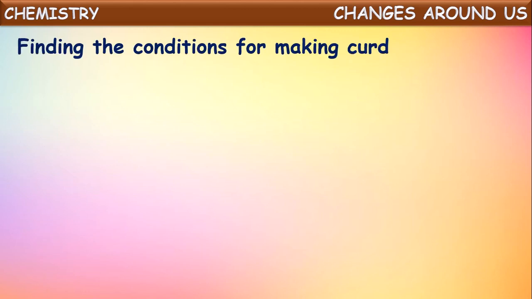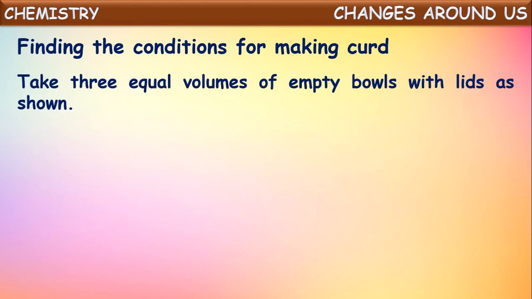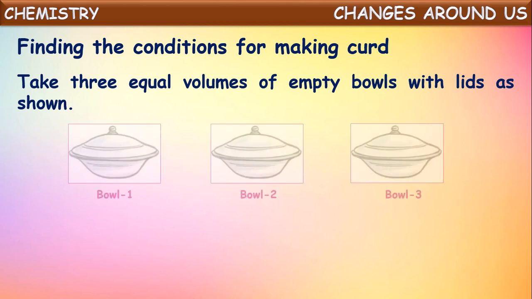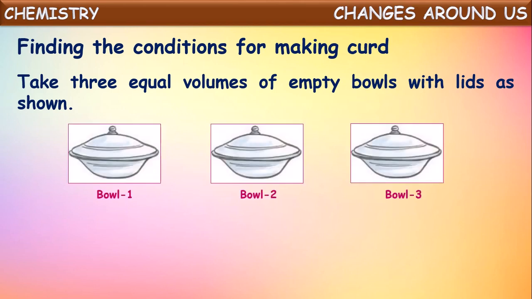Now let us find the conditions at which milk converts into curd. That is, finding the conditions for making curd. This we can identify by doing a simple experiment. Let us take 3 equal volumes of empty bowls with their lids as shown here. To find out the conditions necessary for converting milk into curd, we can do this simple activity. We have to take 3 equal volumes of empty bowls with their lids.